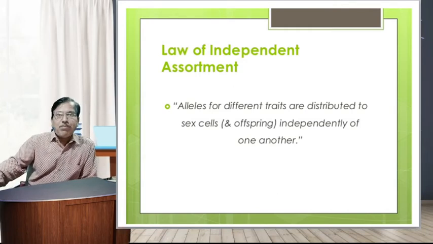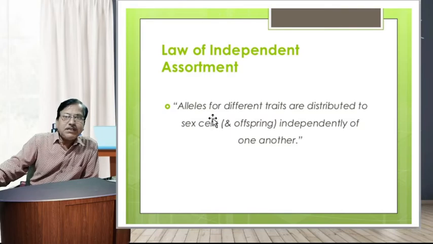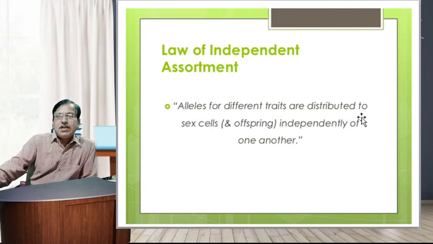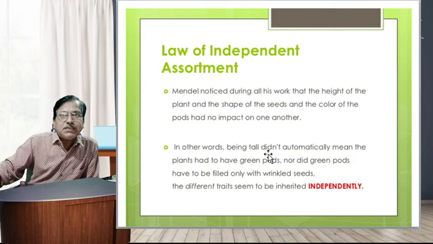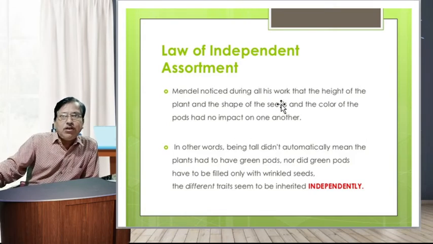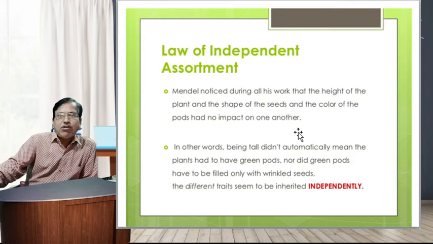The law of independent assortment explains that alleles for different traits are distributed to sex cells or offspring independently of one another. Mendel noticed during all his work that the height of the plant, the shape of the seeds and the color of the pods had no impact on one another.